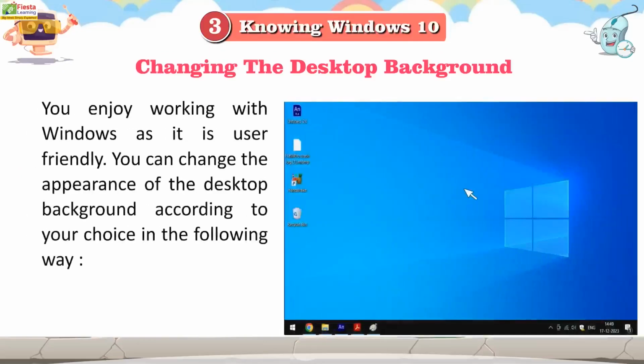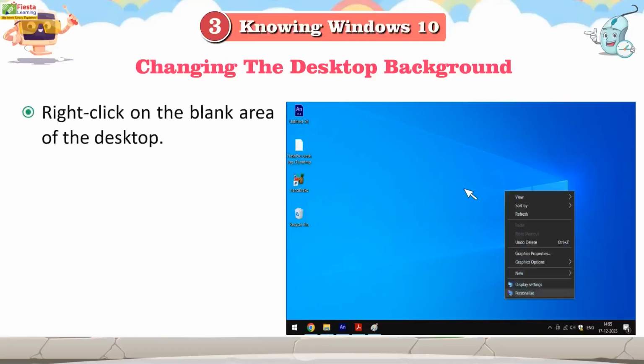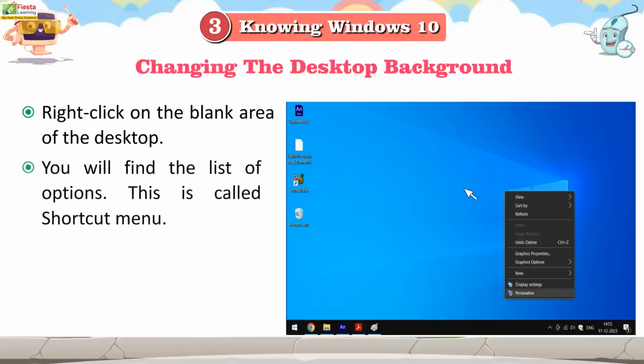Changing the desktop background. You enjoy working with Windows as it is user-friendly. You can change the appearance of the desktop background according to your choice in the following way. Right-click on the blank area of the desktop. You will find the list of options. This is called the shortcut menu.